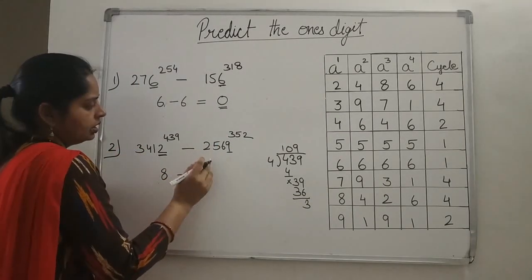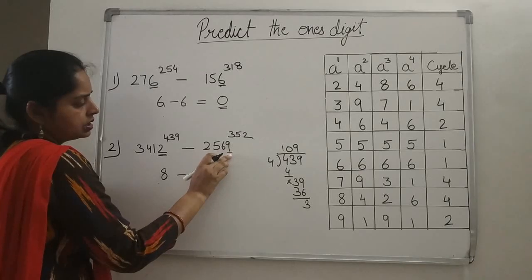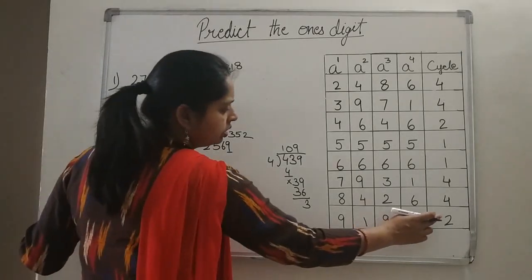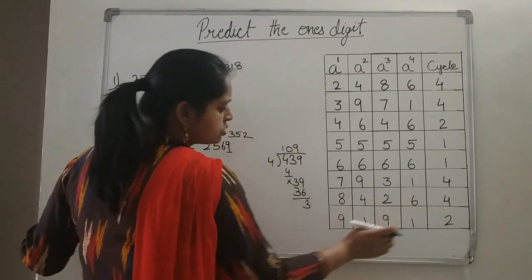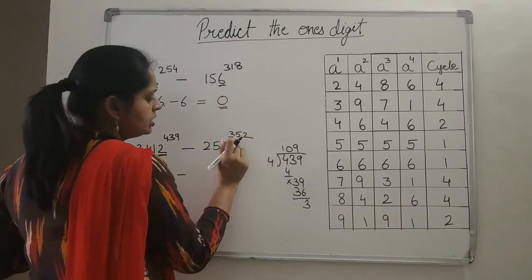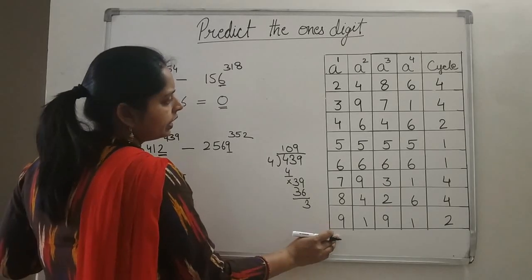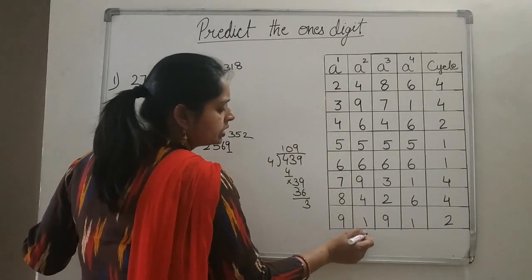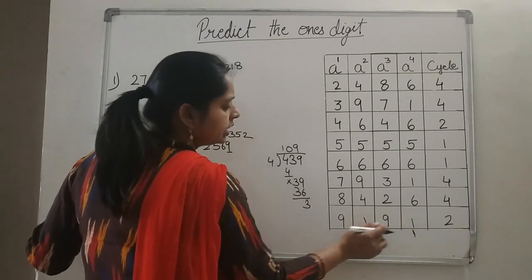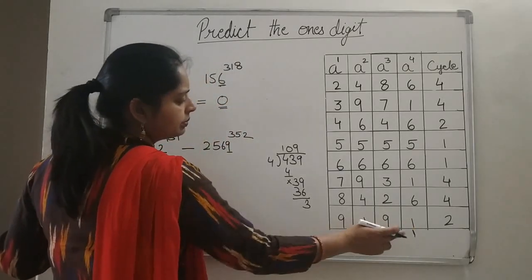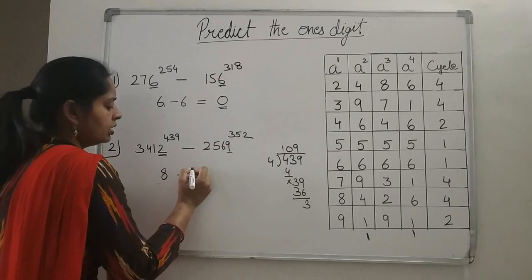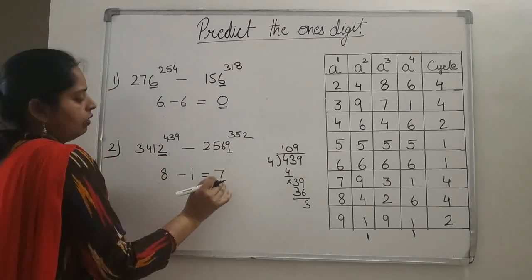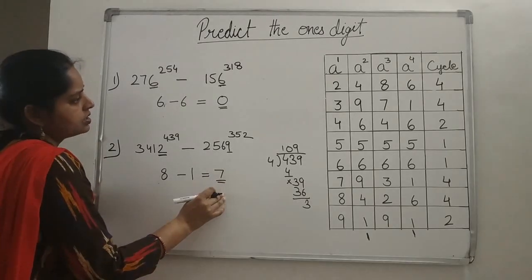Fine. Minus. Again here the last digit is what? 9. For 9, what is the cycle? That is 2. And the power is 352. In case of 9, we have seen that whenever it is having an even power, it is ending by which number? It is ending by 1. So 8 minus 1, that is 7. So after solving this, the unit place will be 7 only.